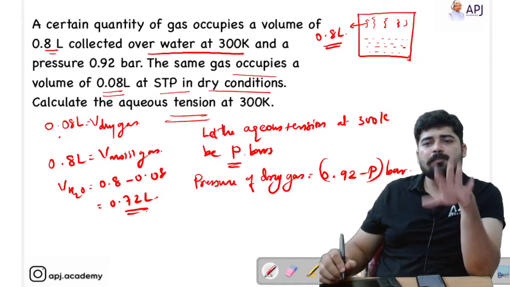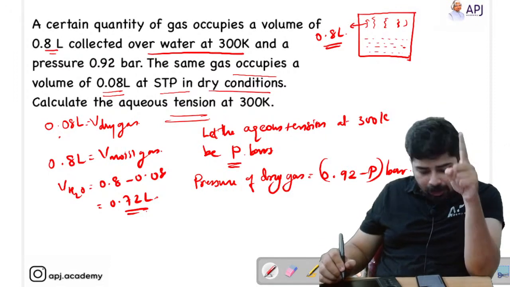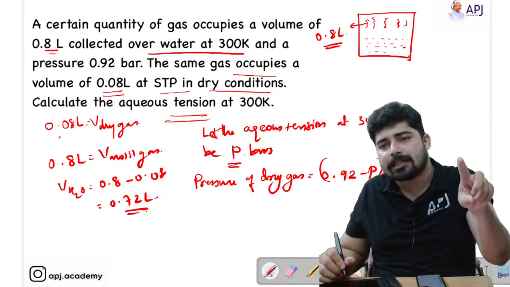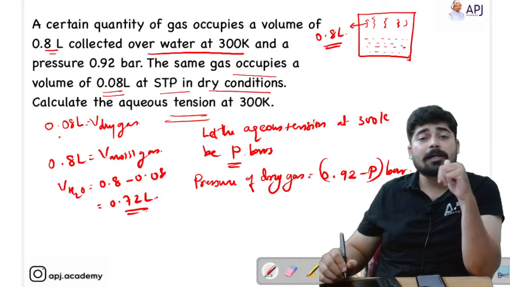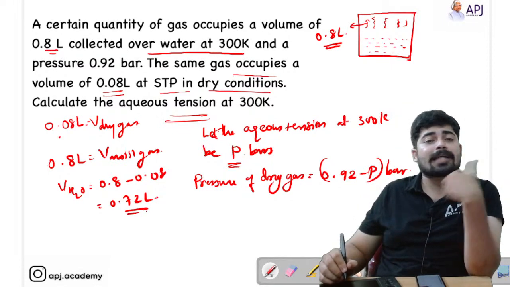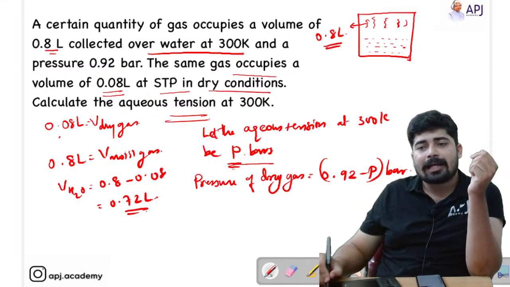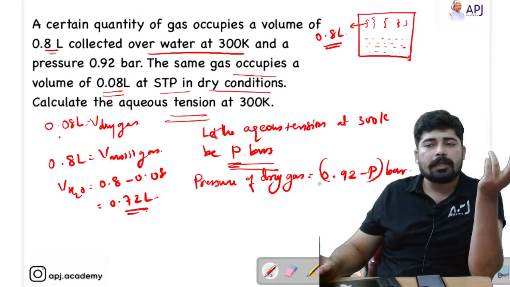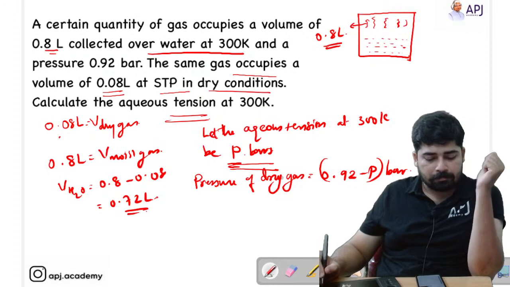The total pressure is 0.92. That means in that total pressure we have two pressures, one pressure exerted by the dry gas and the other pressure exerted by water vapor, or you can call it aqueous tension. So I am taking the aqueous tension as P. So the pressure of the dry gas will be equal to 0.92 minus P.